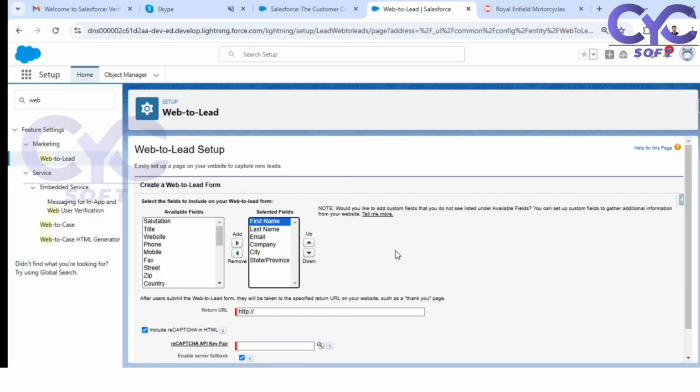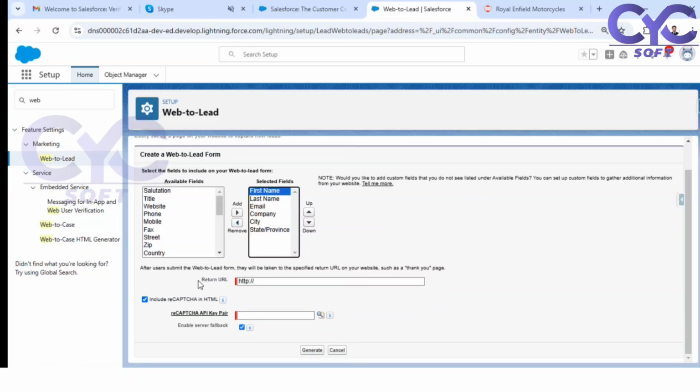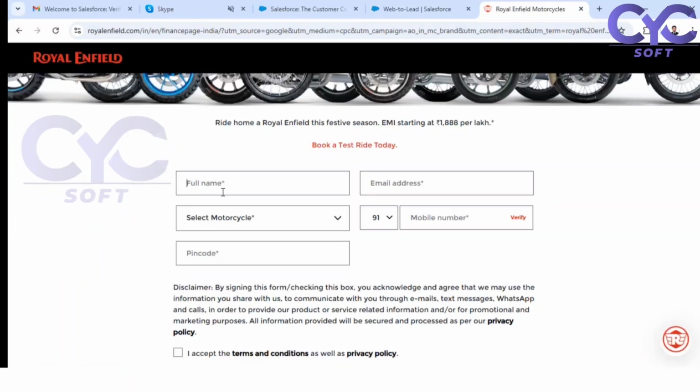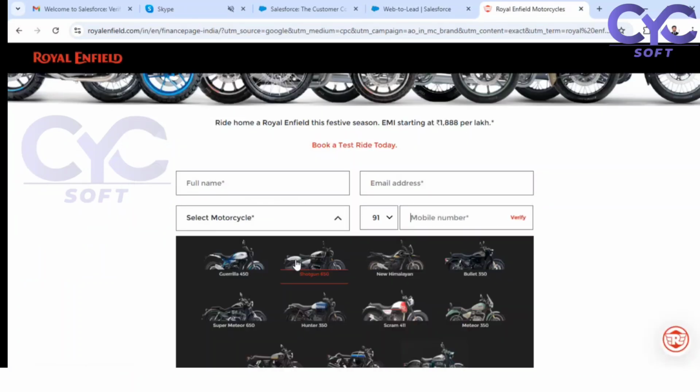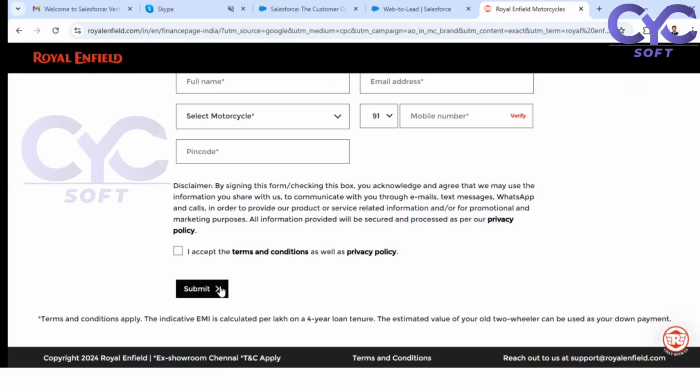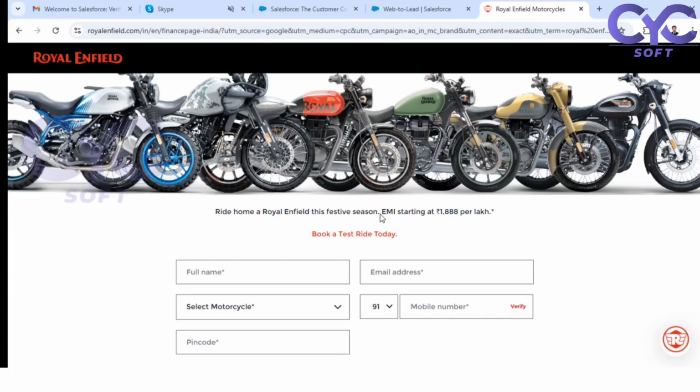Now if you come down, there is the return URL. After providing all these details, when you click on submit, to which page should it redirect? The same page will not continue. So when you click on submit, it may redirect to some other page, like a Royal Enfield thanks page.